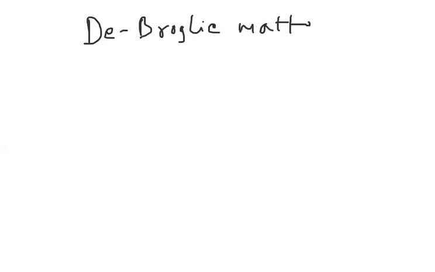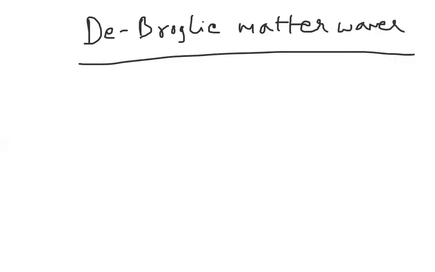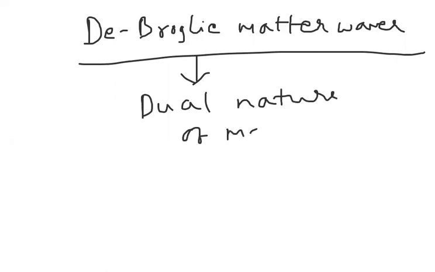Next, let us get to know about de Broglie matter waves. Here, what did de Broglie explain to us? De Broglie told that matter also has dual nature. It can behave both as a particle as well as a wave. That is explained by de Broglie as the dual nature of matter.